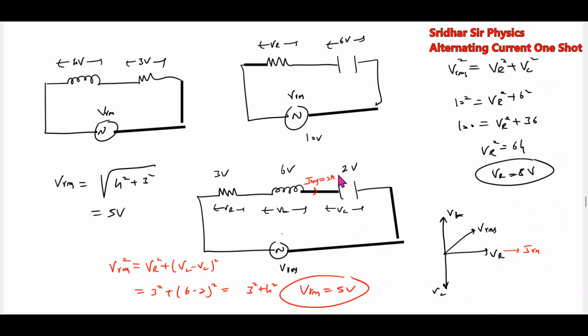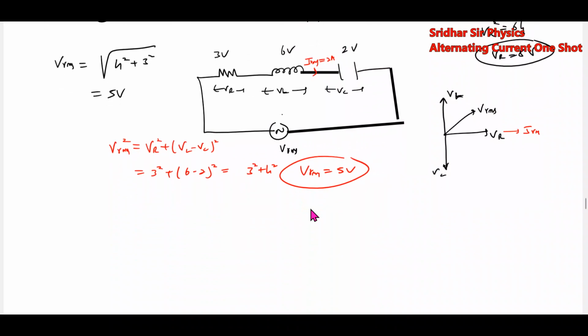Can we find out those values, sir? These values, can we find them out? Then I want the values of R, L and C. Can we get all those unknown things? We know V_R equals I_RMS into R. V_R is how much? Given 3. I_RMS is how much? 2, into R. So R equals 1.5.